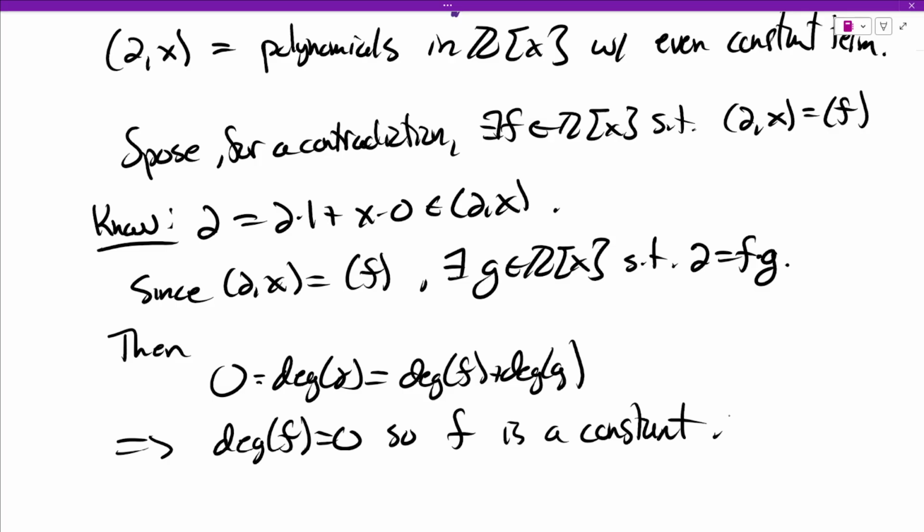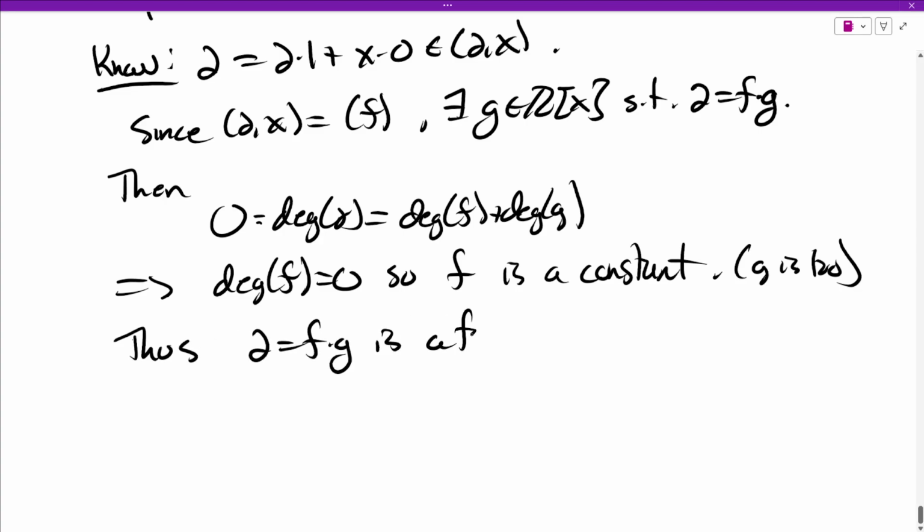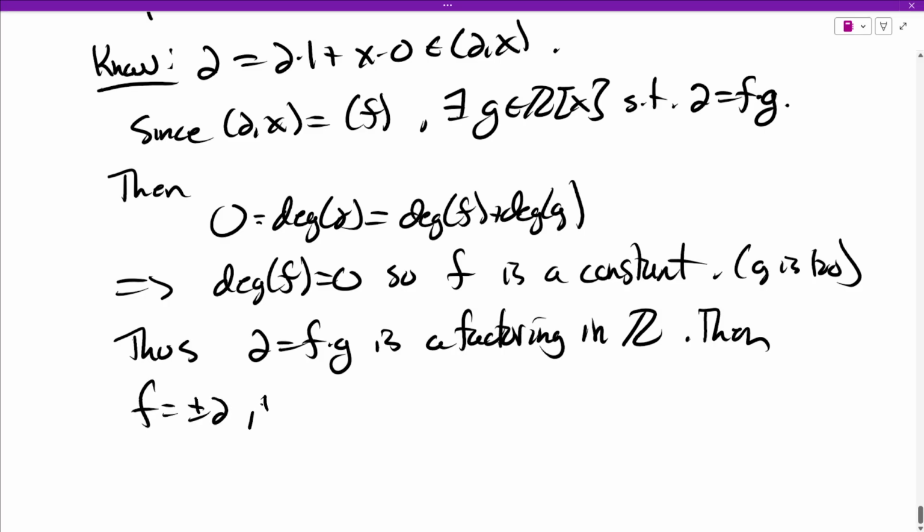Okay, so f is a constant. Great. Also g is. So we have a factoring, actually not in Z adjoin x, it's a factoring in Z, because everything here is just constant polynomials. So this tells us then that f is either plus or minus 2 or plus or minus 1, because those are the only factors of 2, right?